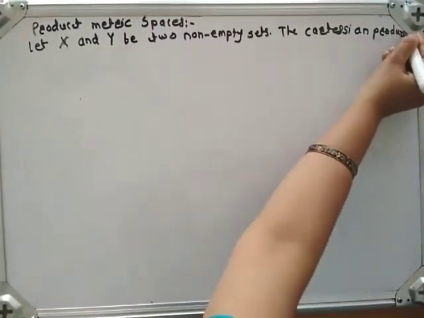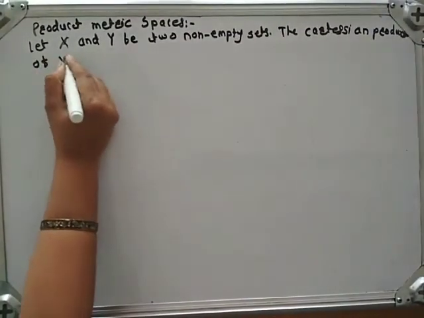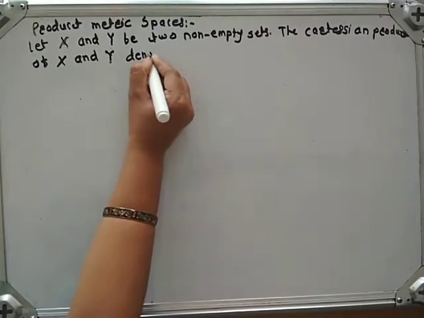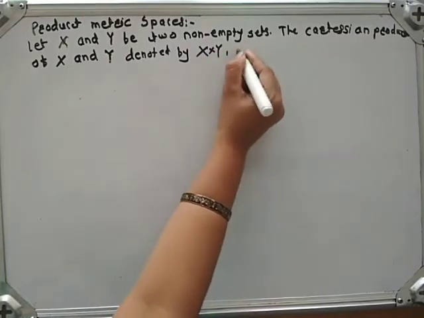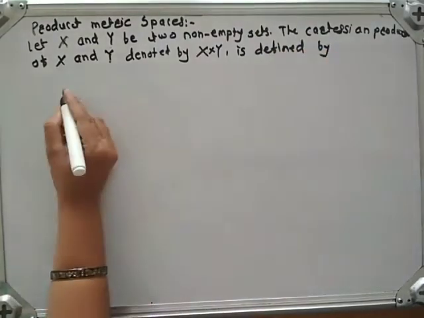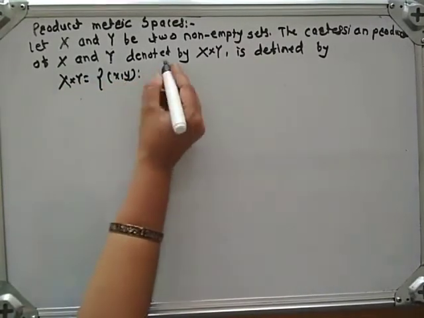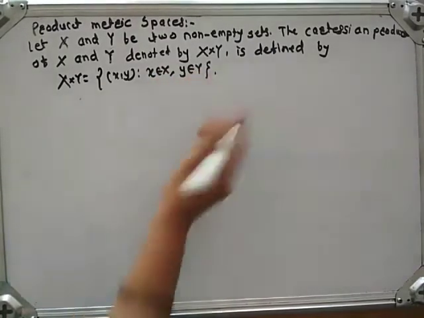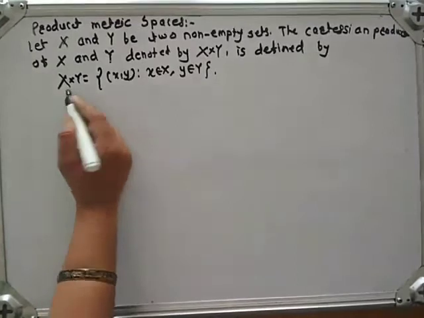The Cartesian product of X and Y, denoted by X cross Y, is defined by X cross Y is equal to the ordered pairs (x, y) such that x belongs to X, y belongs to capital Y. All of you are familiar with the Cartesian product.